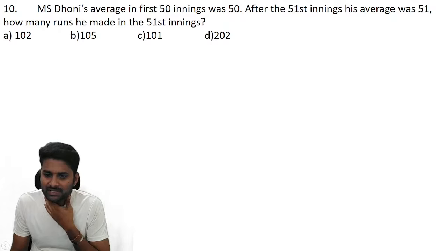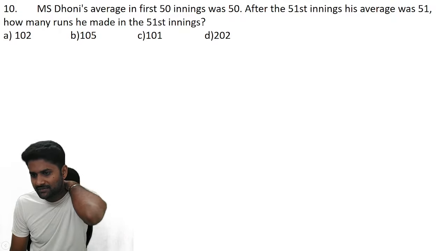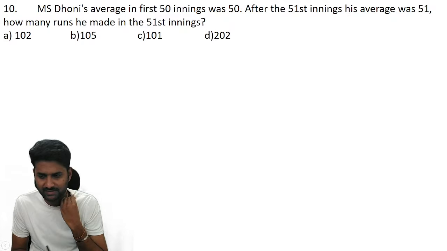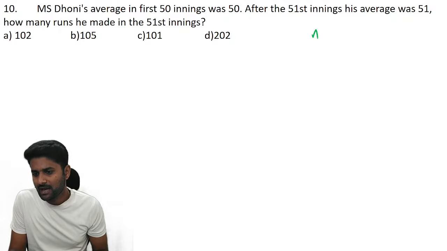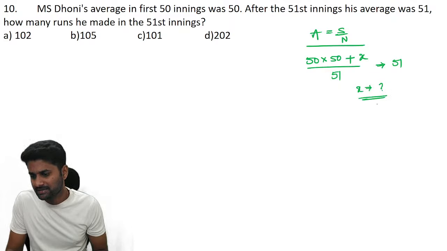MS Dhoni's average in the first 50 innings is 50. After 51 innings, his average was 51. How many runs did he make in the 51st innings? See, average is all about sum by number, right? 50 innings, 50 runs. And in the next innings, he made X. So that is the total run, and the total number of innings is 51 and the average becomes 51. So if you go through the calculation, you will get X.